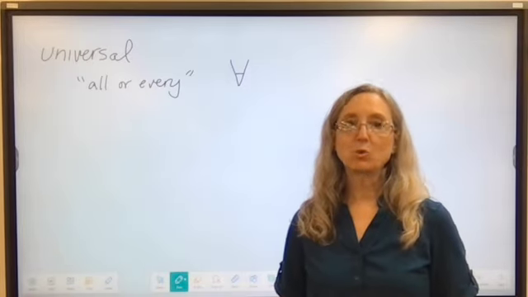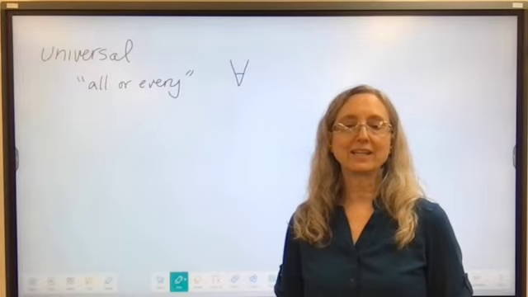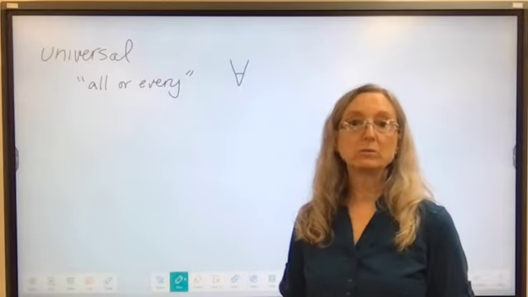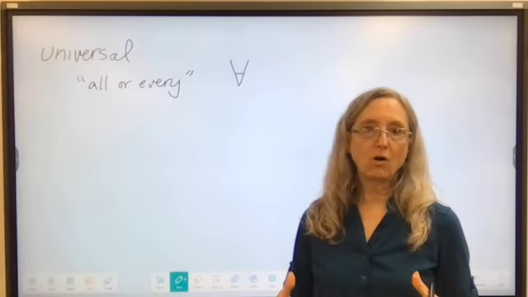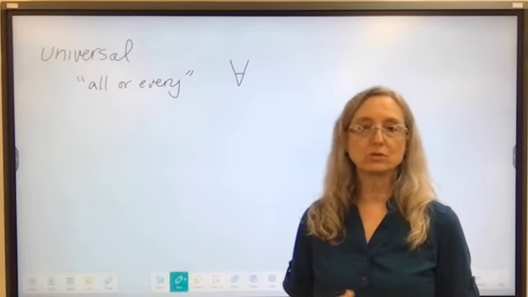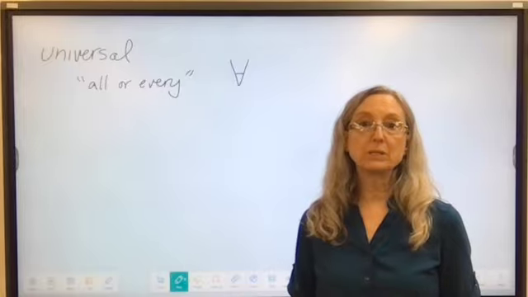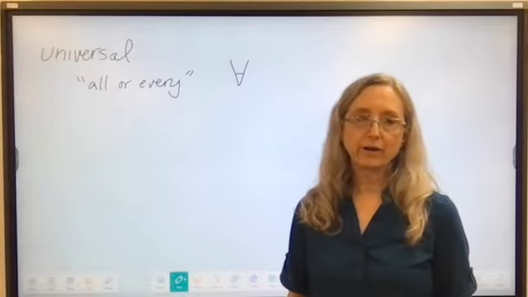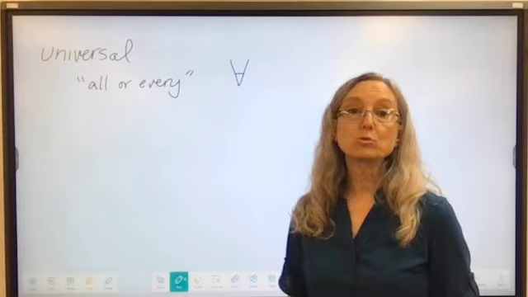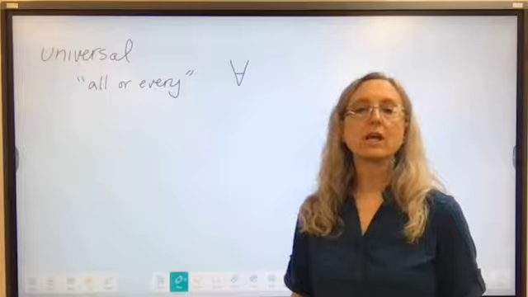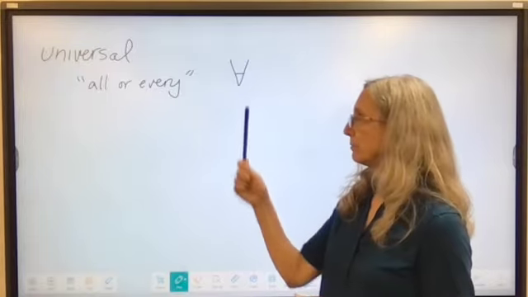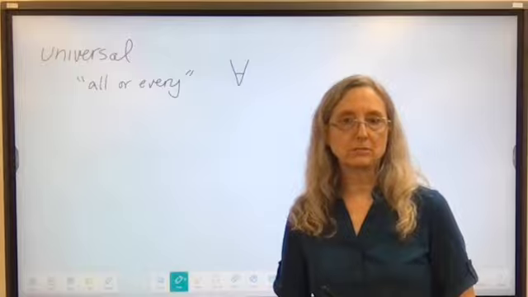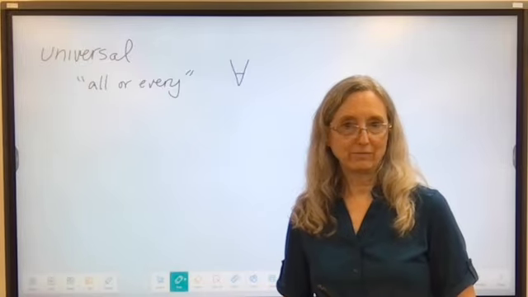Some statements have quantifiers in front of them. A universal quantifier would be all, like all gold, or all students, or all pencils, whatever, or every square, every circle. So those would be universal quantifiers. The symbol for that is an upside down capital A. So if you see that in front of a symbol, it means all or every.